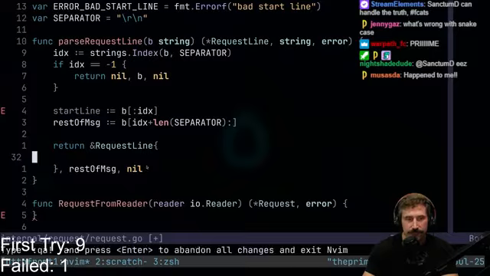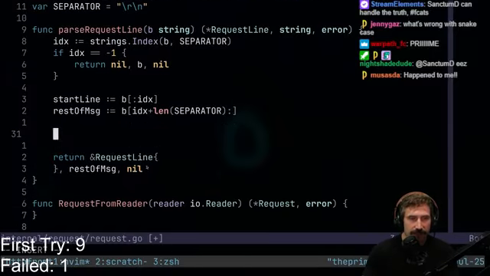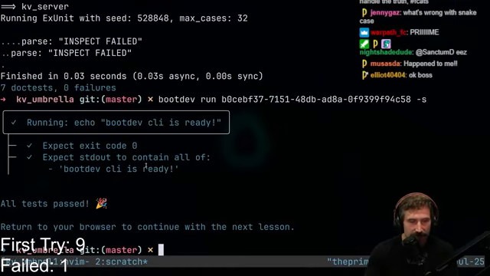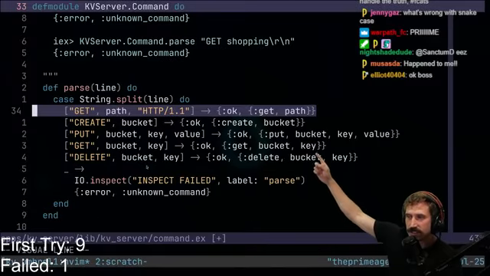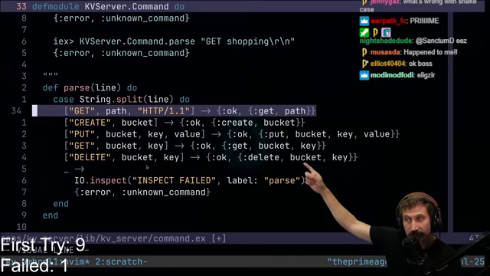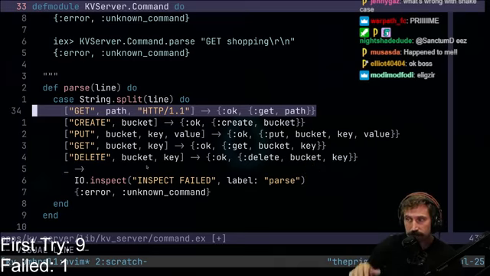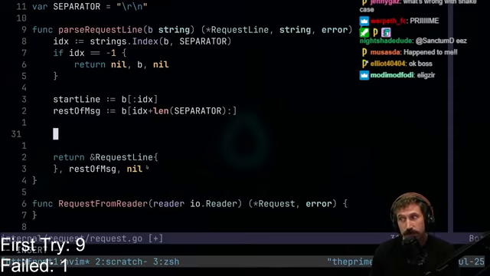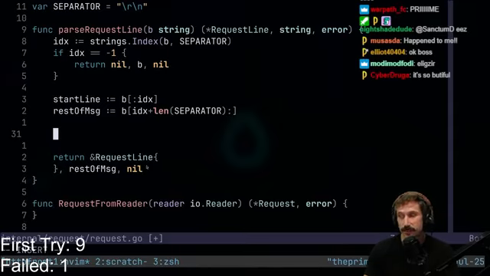So we're going to fill this out. We have our start line. So now I'm going to have parts, which by the way, I just want you guys to realize that I've been playing with Elixir. That's what you need to do to parse out a start line in Elixir. I just want you to look at that for a second. That, my friends, let's do it. Go is more verbose. Go's simplicity sometimes bites you in the butt, and this is one of the places where it does.